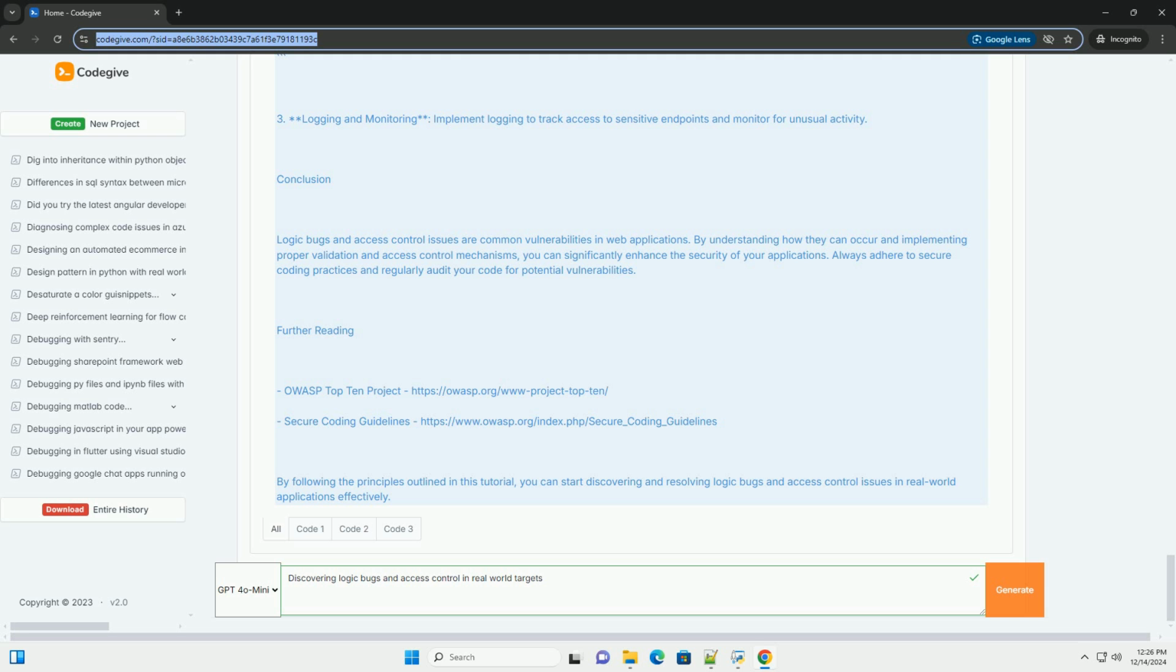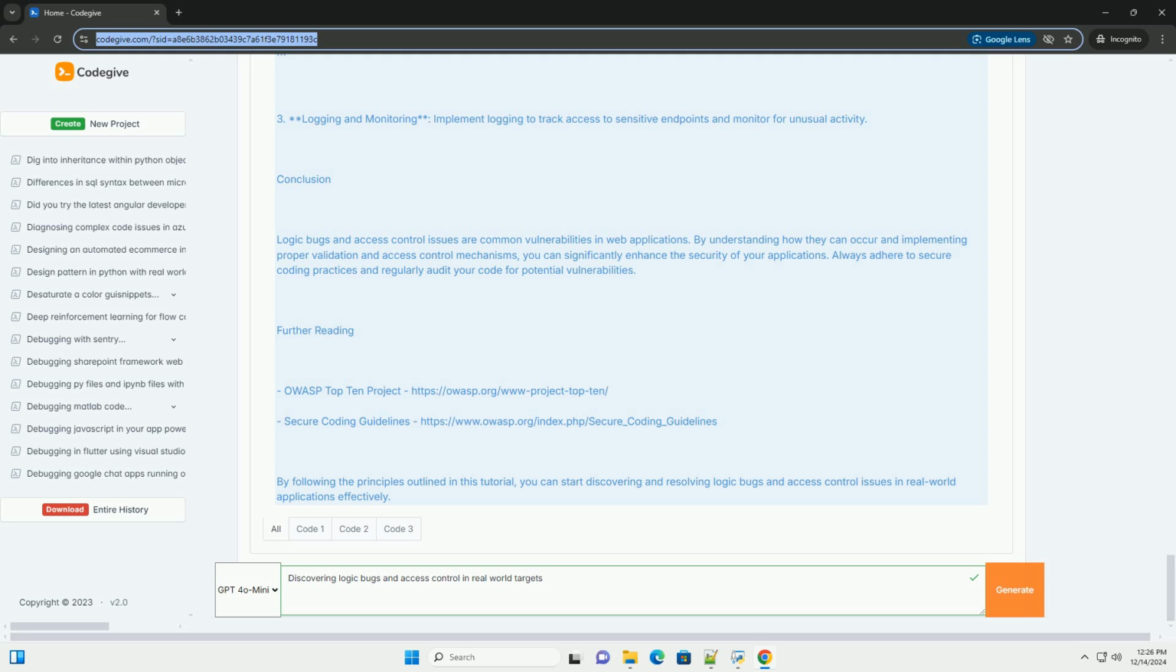Python. @app.route("/profile/<int:user_id>"). Def profile(user_id). Assume user_id is the ID of the logged in user. If user_id != logged_in_user_id: return "Access denied", 403. Return users.get(user_id, "User not found"), 200. 3. Logging and monitoring, implement logging to track access to sensitive endpoints and monitor for unusual activity.